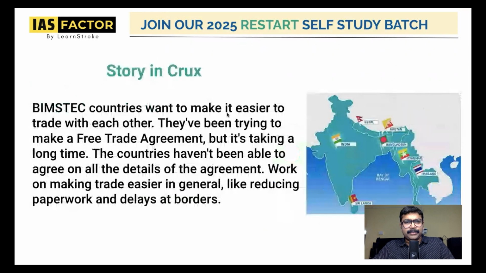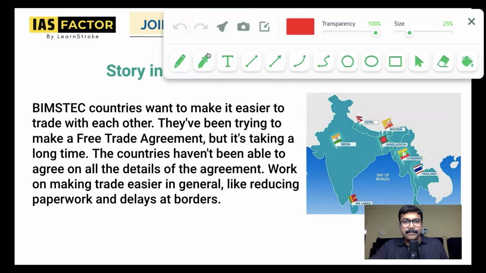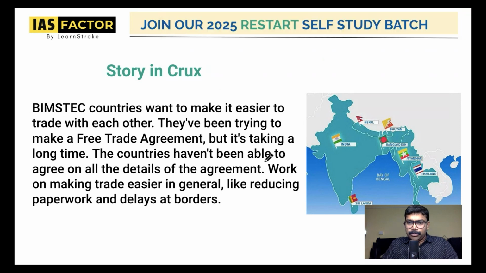So let's understand something about the story. You can take a look at the map also, to see which are the countries, because having strong map knowledge is very important in UPSC. You need to know how the map looks. So you take a look at India and which are the countries. From this side, you have Sri Lanka, Nepal, Bhutan, Bangladesh, Myanmar, Thailand. So look at this area. Pakistan is not included in this.